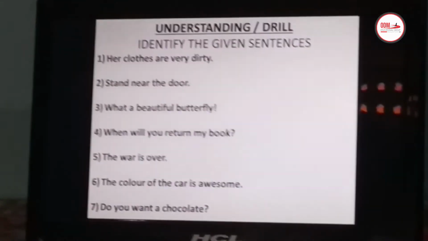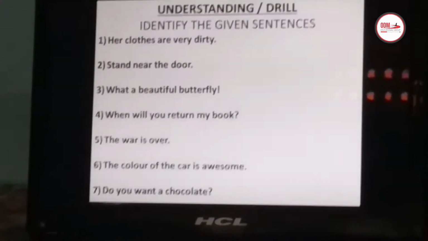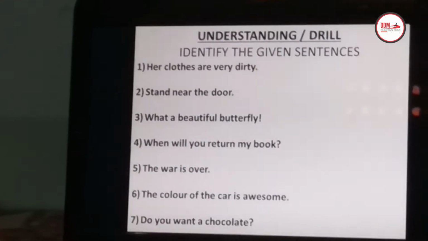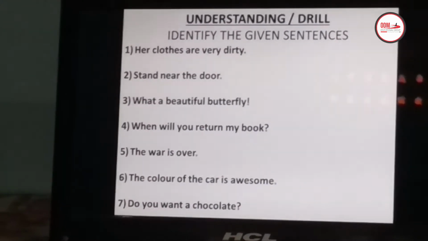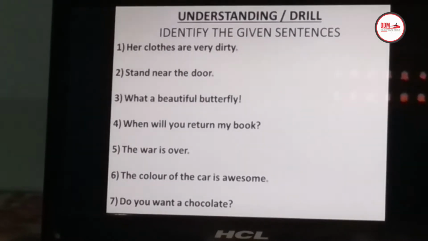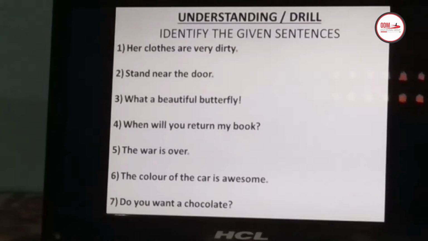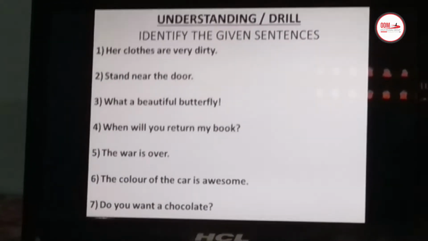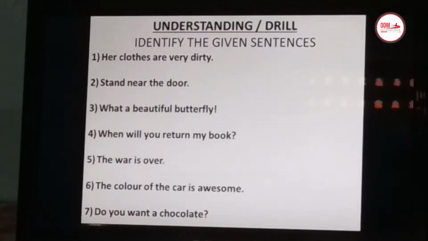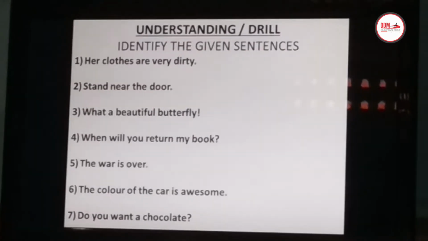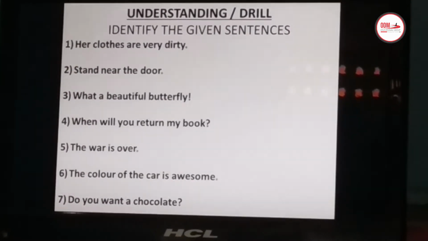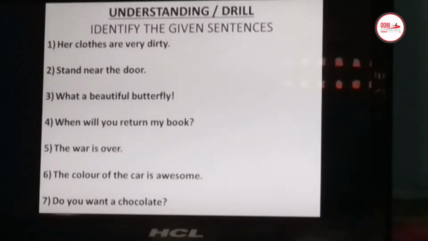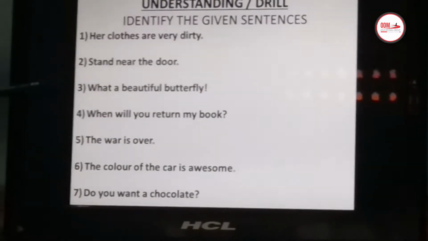Here are some sentences given to you. You have to identify which kind of sentence they are. Right? Number 1. Her clothes are very dirty. Come on children, tell. Which kind of a sentence is this? It is a statement, or we can say it is a declarative sentence. Then next one, stand near the door. It's a command. So, command or imperative sentence. What a beautiful butterfly. This is an exclamatory sentence.